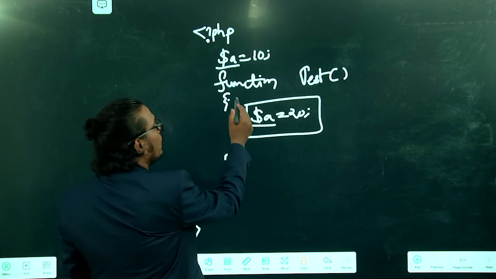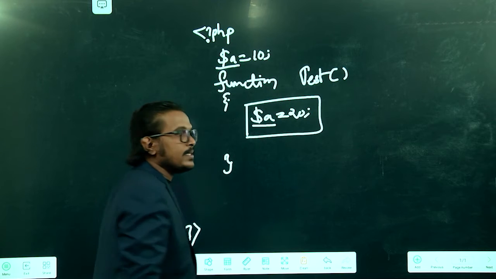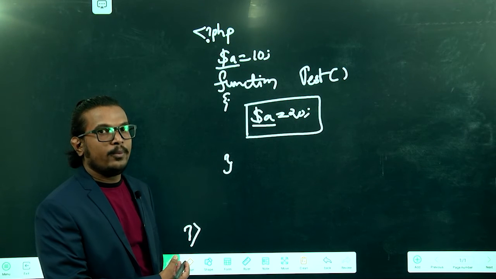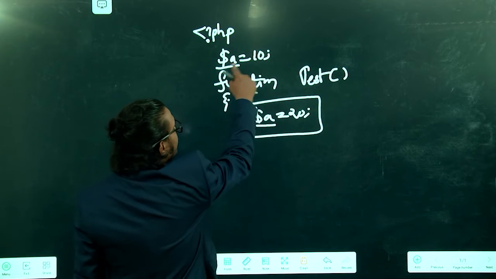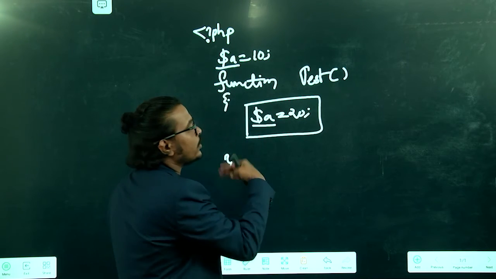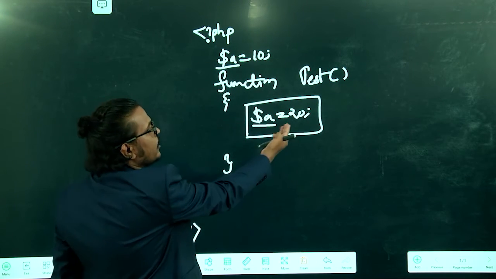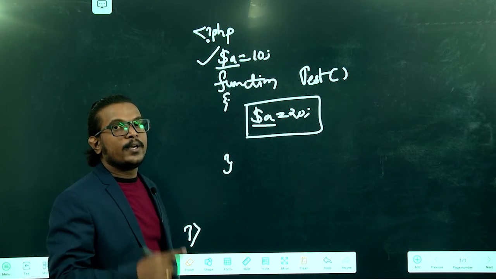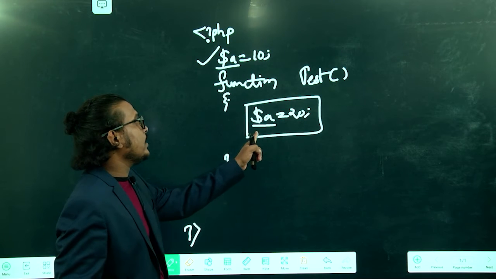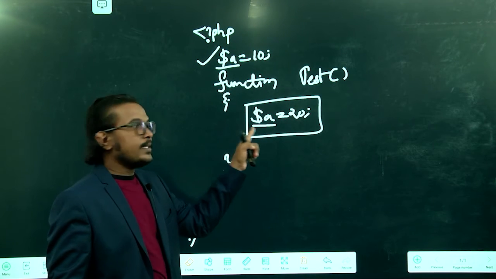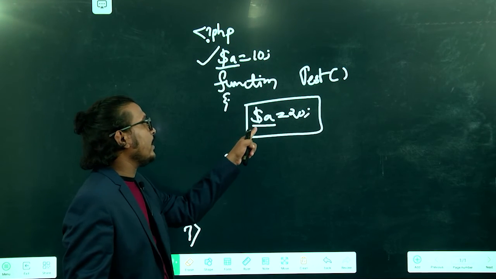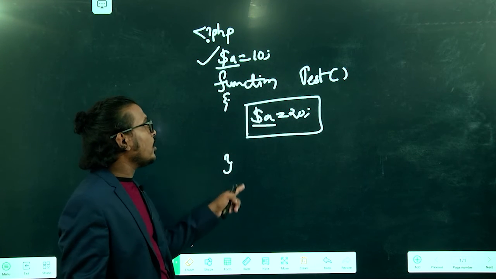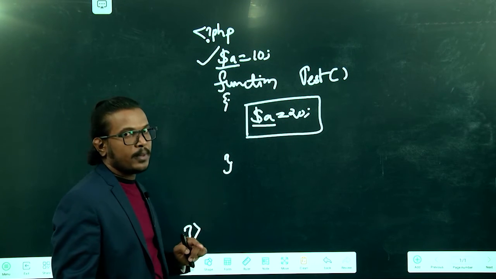You may ask, sir, we are defining a equal to 10 before the function, so why are you saying a is a local variable when it is a global variable? See, within the open bracket and the close bracket, if you define the variable a equal to 20, it acts as a local variable between them.